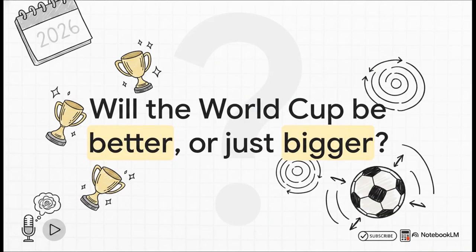All of this leaves us with one final, pretty provocative thought to ponder. Will expanding the World Cup actually make it better or just bigger? Well, we are about to find out, and the journey is going to be absolutely fascinating.